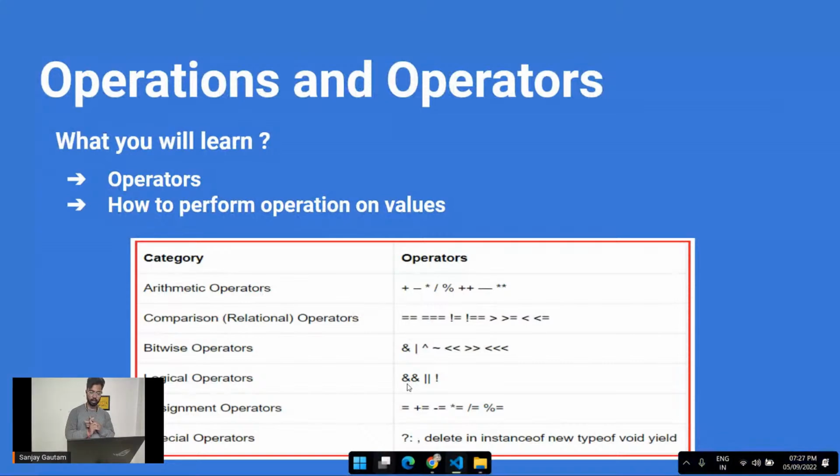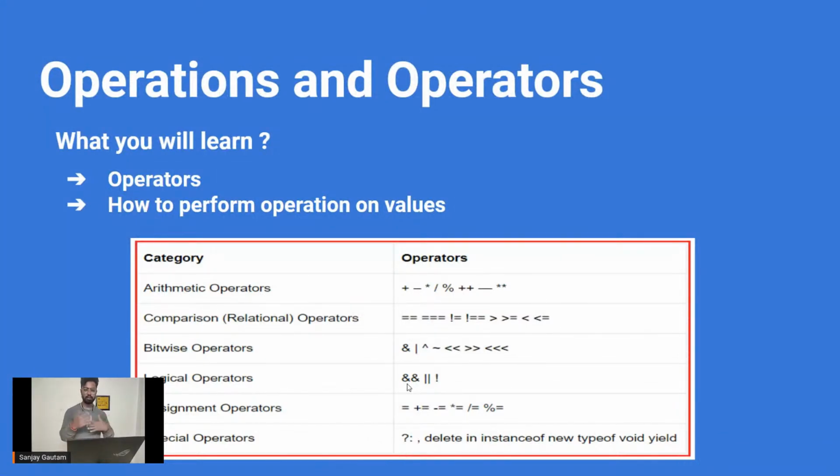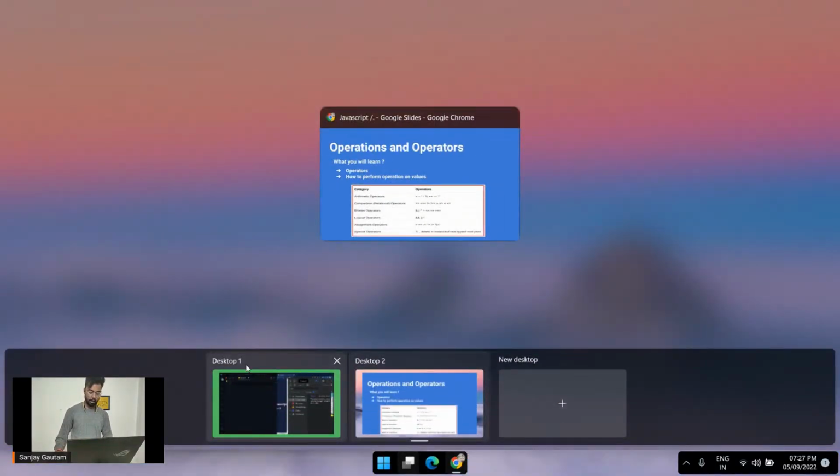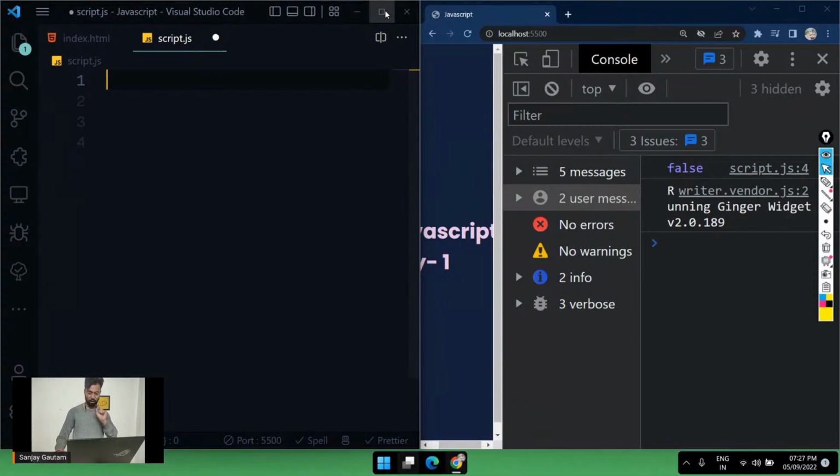Okay, so we completed the arithmetic operators, and by the way, I will just tell you some more arithmetic operators, like plus plus and something like that. I'm just going to tell you that as well. Okay, so let me just go through our slide and tell you about the last topic for today's session.